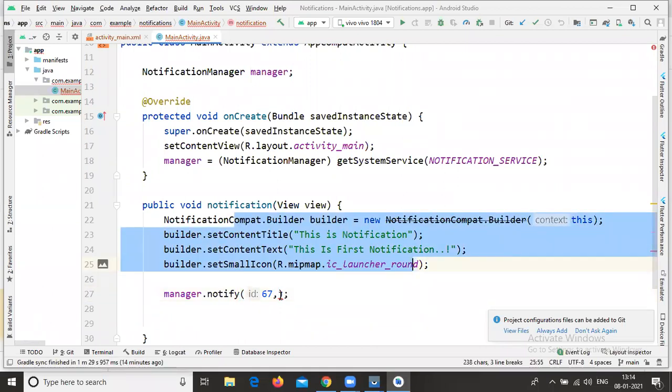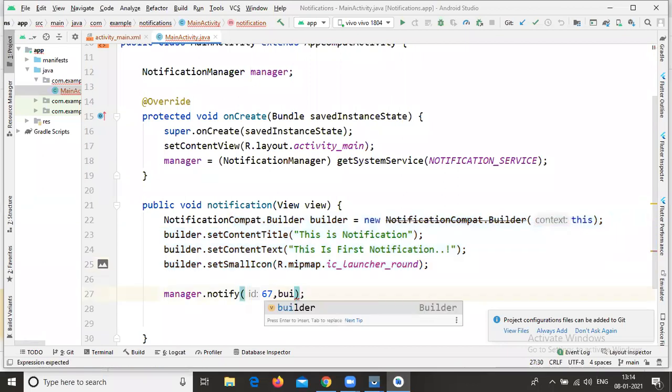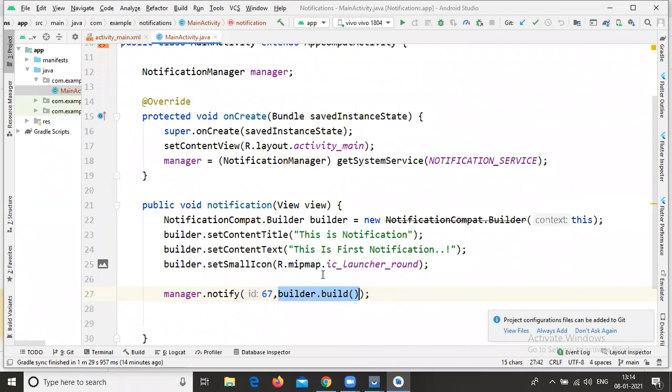This NotificationCompat.Builder object is builder, so that's why here I'm writing builder dot build.